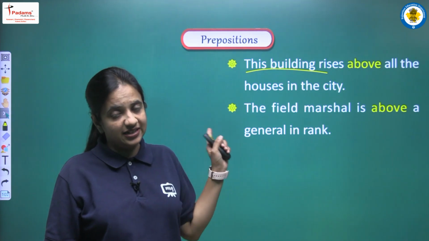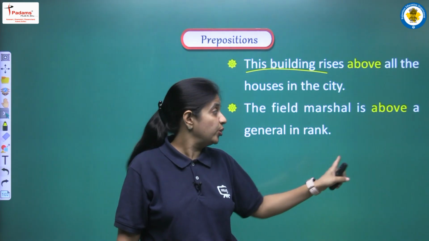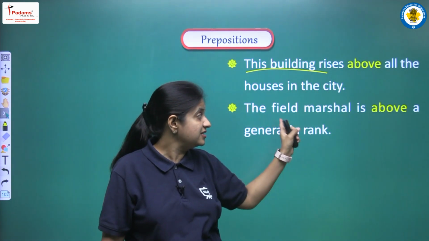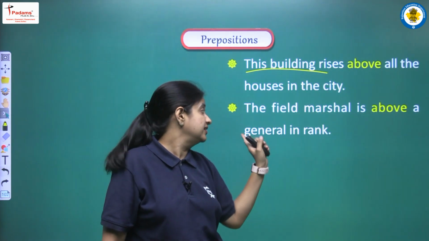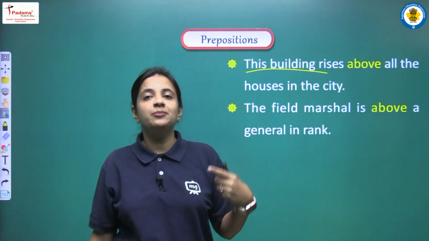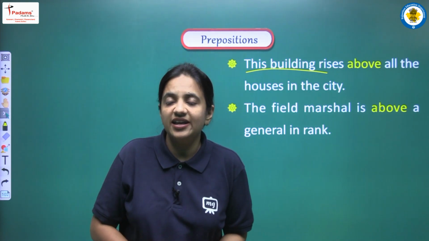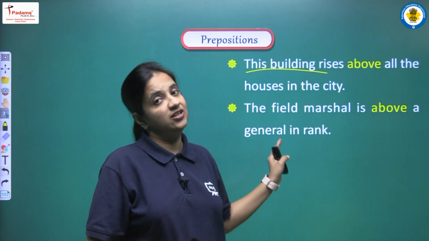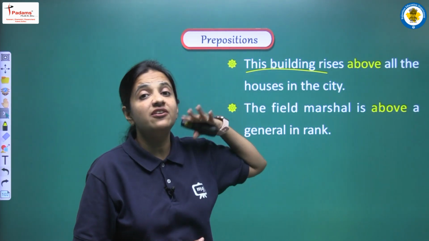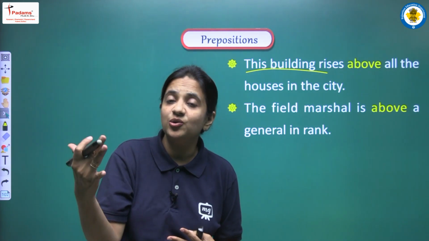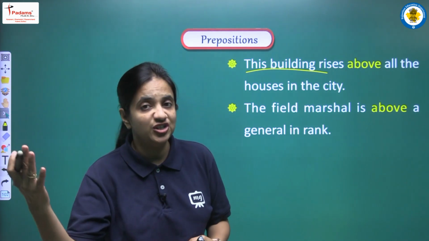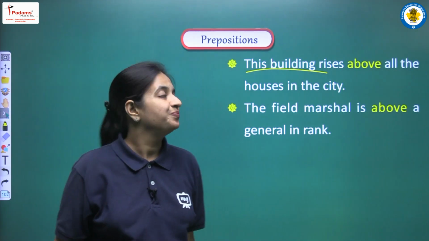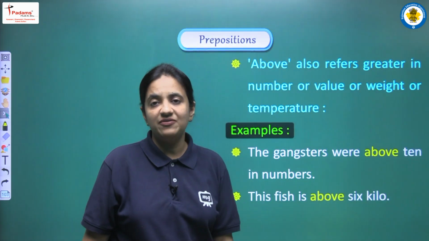Next sentence, the field marshal is above a general in rank. So here in this sentence we are showing the rank of field marshal, and we are saying that this designation is above a general. Okay, so हम क्या कर रहे हैं, हम ये शो कर रहे हैं कि जो आर्मी में अलग अलग रैंक्स होती हैं, सो हम कह रहे हैं कि जो फील्ड मार्शल की रैंक है that is higher, okay, that is having a higher position comparatively to general. All right, moving on, now we are having another use.